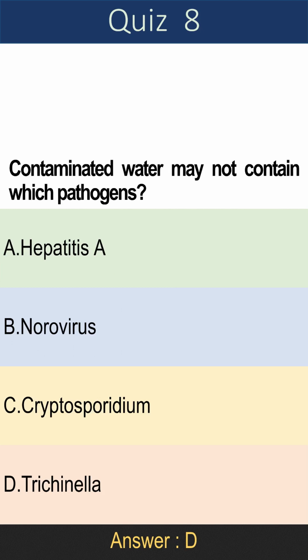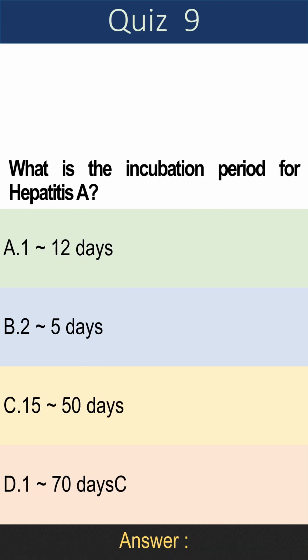Question 8. Contaminated water may not contain which pathogens? A. Hepatitis A, B. Norovirus, C. Cryptosporidium, D. Trichinella. Answer is D. Trichinella.